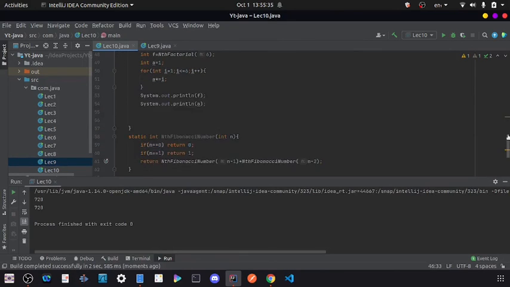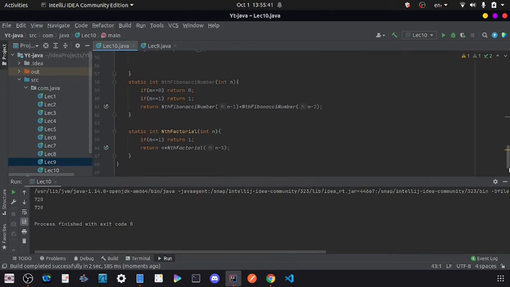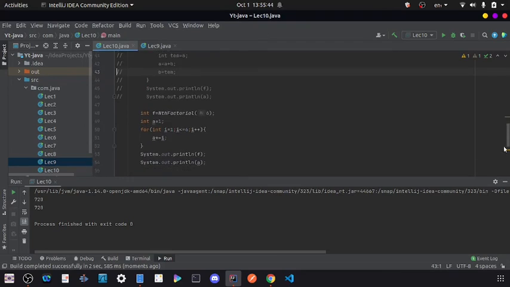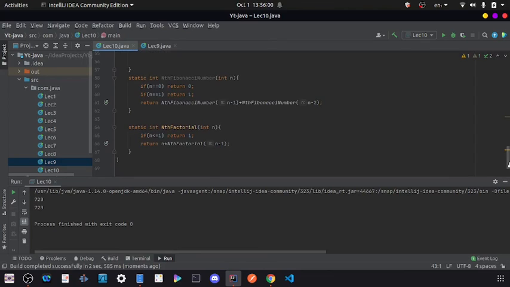But now if you have one question: why do we require recursion if we are able to write every recursive function in an iterative method? But this is not the case. Most problems, most real life problems, can be solved by recursion only, because it's very hard to do them in an iterative manner. So recursion is very useful, and I hope I was able to convey what recursion is to you. And if you are using this IDE, the round arrow suggests that there is a recursive call in this line. So yeah, this is it for this video.